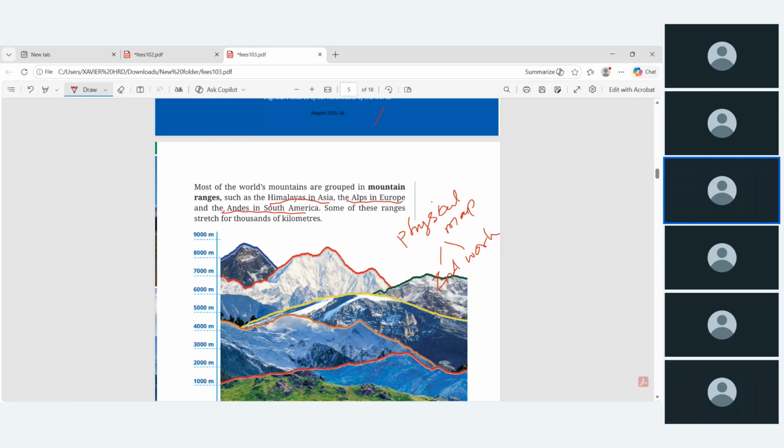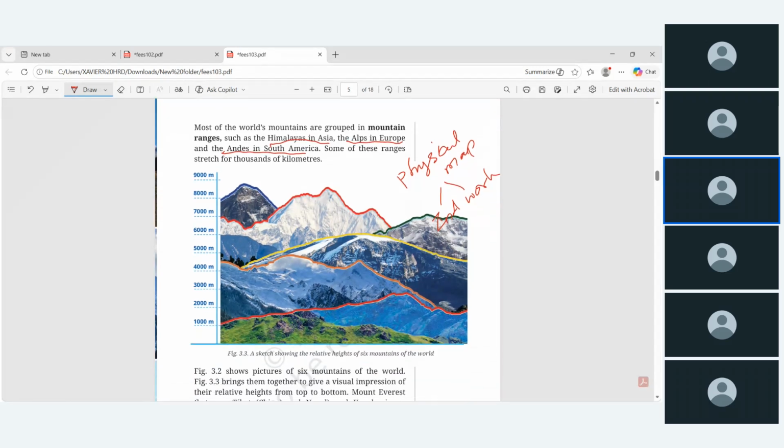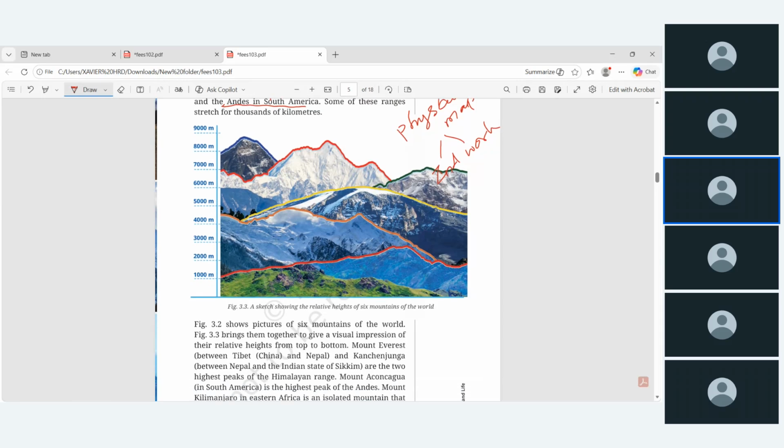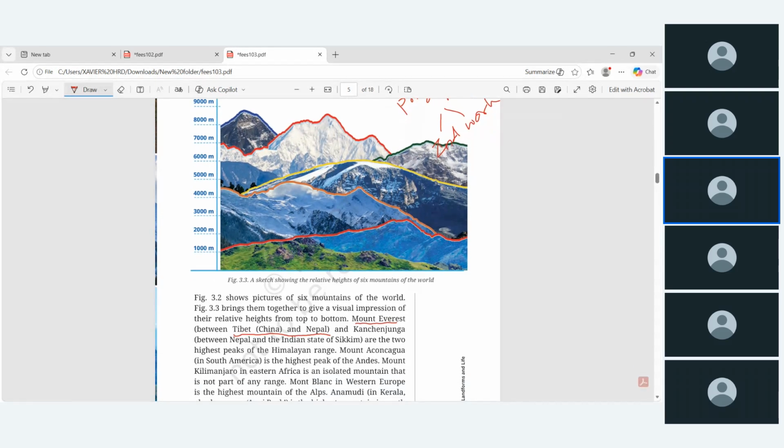Okay, and here they have grouped all the 6 mountains in one picture with the height mentioned here. என்னன்னா top to bottomல Mount Everest between Tibet and Nepal, and Kanchenjunga, it's between Nepal and the Indian state of Sikkim, are the 2 highest peaks of the Himalayan range. Upper third one is Mount Aconcagua in South America. So these are all important.